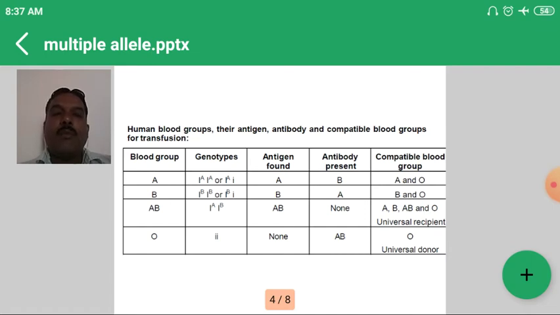This is also an example of codominance. We have studied complete dominance and incomplete dominance; the third type is codominance. When both alleles of a pair occur in the heterozygous condition in the F1 generation, that is called codominance. The example is blood groups in human beings, reported by Karl Landsteiner. This is one of the important examples of multiple alleles, three or more alleles located at the same locus on the chromosome.